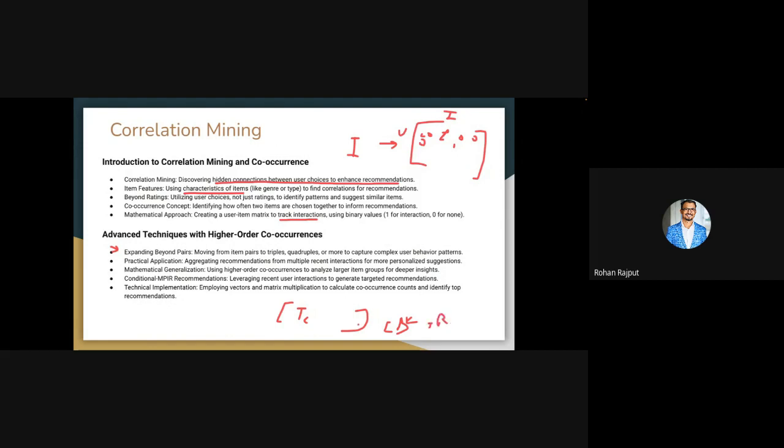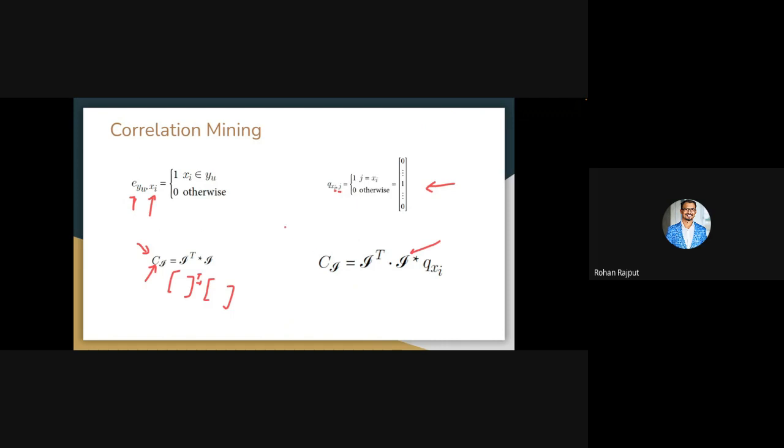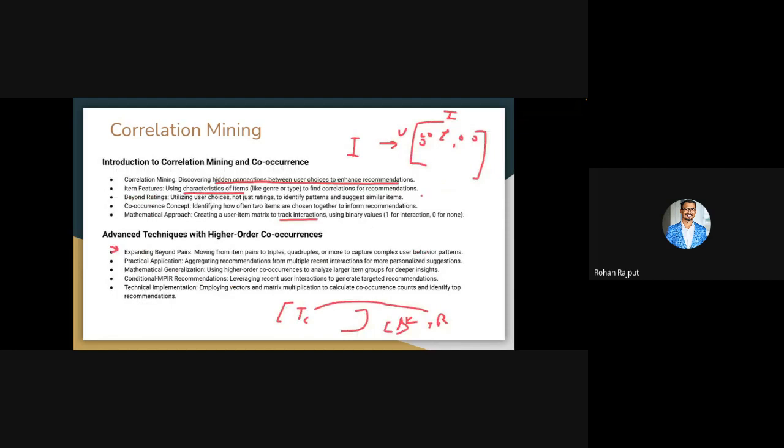So this will help you generate those recommendations for your user whenever a certain kind of co-occurrence happens. Now you can go beyond two pairs: you can also do three pairs, what are the three items they buy together, or four items. The only problem is that it will increase the complexity of the system, and you need a better system to optimize such a scenario. In the simplest case we talked about, you can generate a co-occurrence matrix very easily with just your interaction matrix.